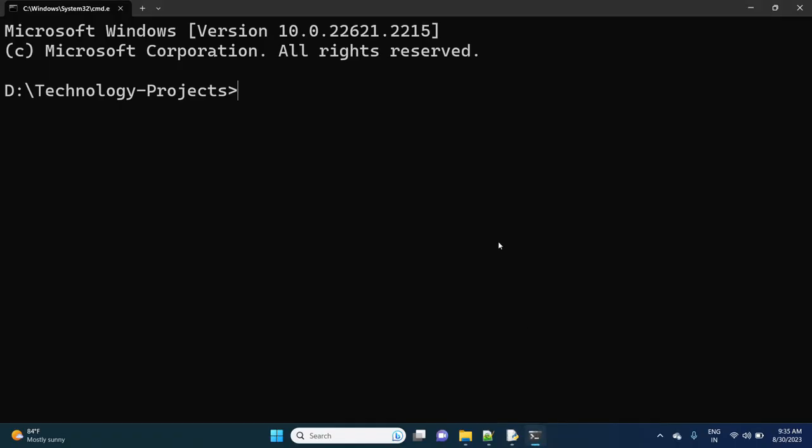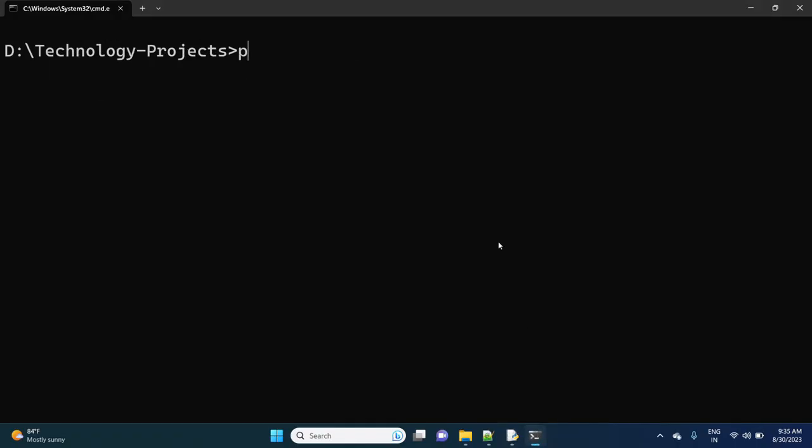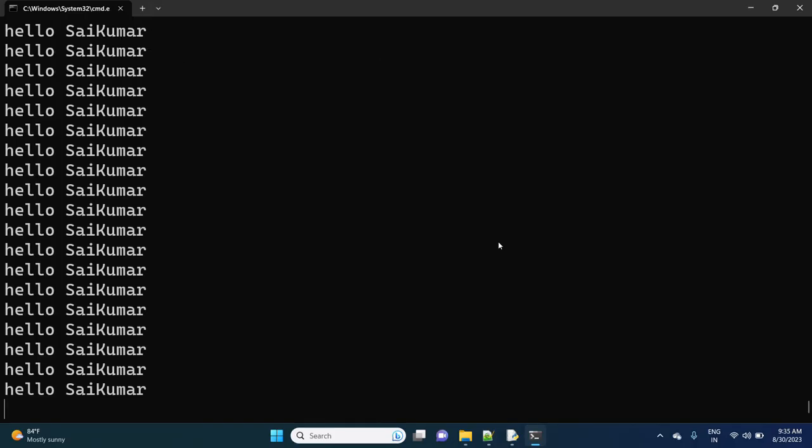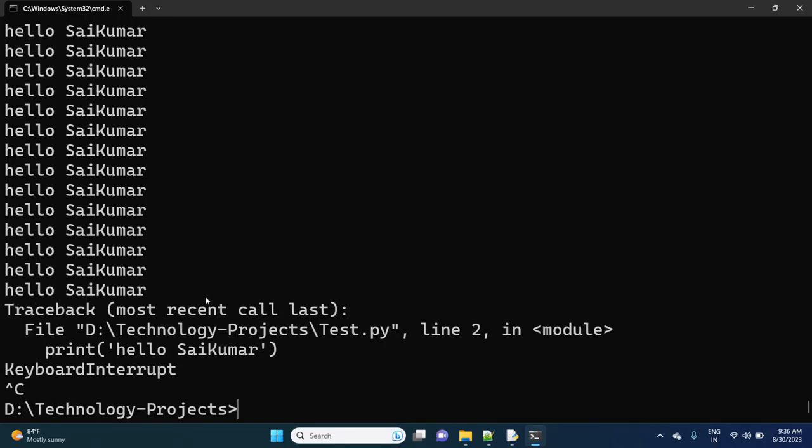Observe for clarity. If you observe here, it is still running. Don't assume it has stopped; it is running only. Now I'm stopping it using Control C. If you observe here, keyboard interrupt. I stopped it explicitly.